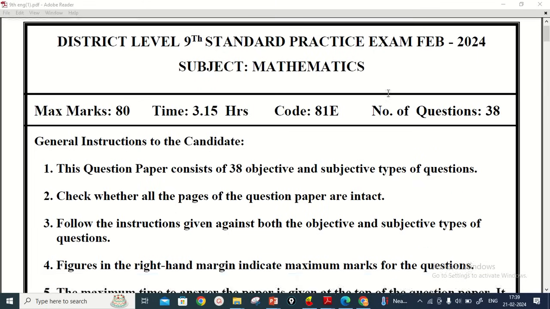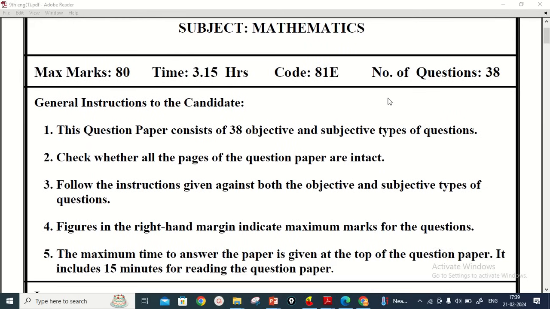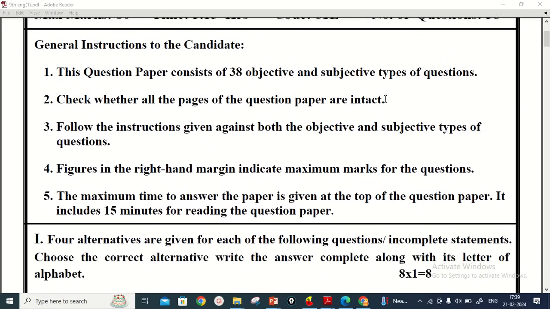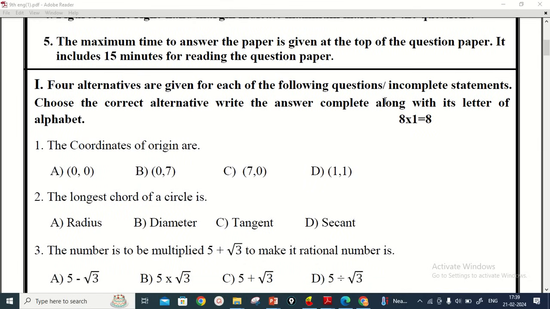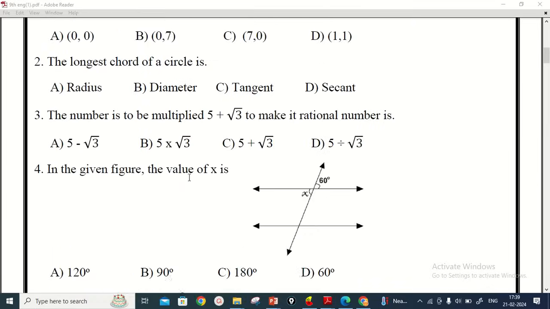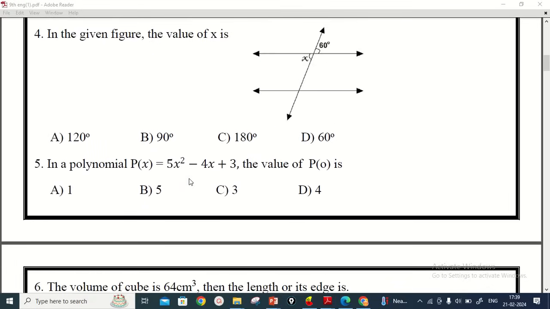Now there are some instructions for the candidate. You can observe these instructions, and we are moving to the questions. Now the first part contains 1 mark questions. 8 questions are there. Those questions are multiple choice questions with 4 answers. We have to write the correct answers with the option number also. So these are 8 questions. We have observed these questions here.